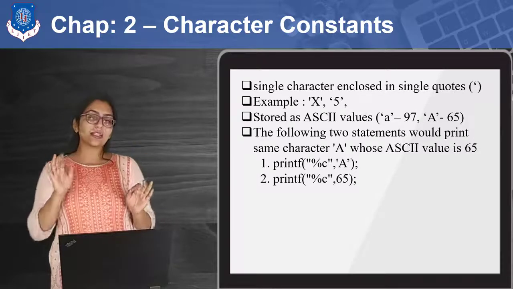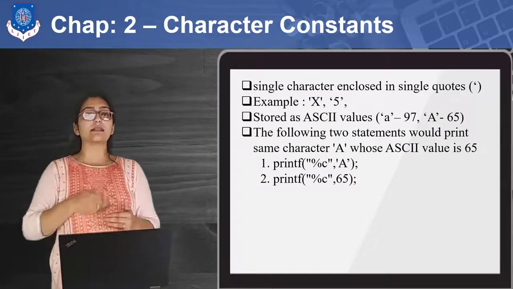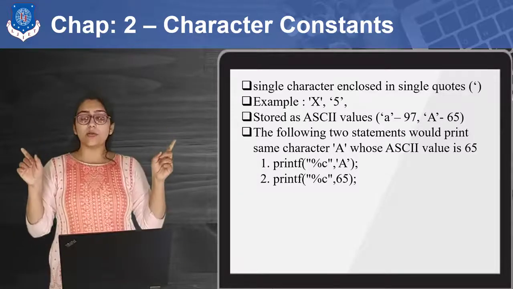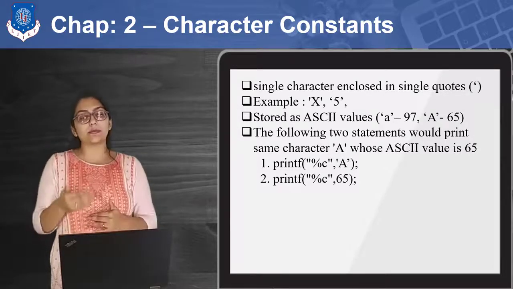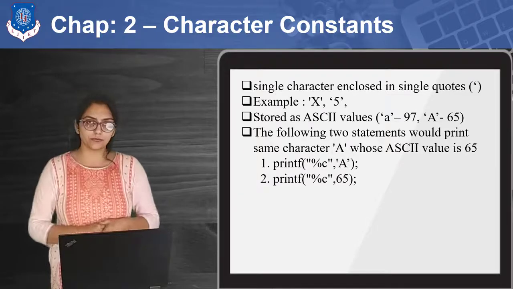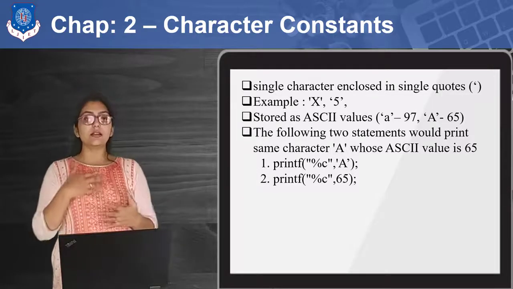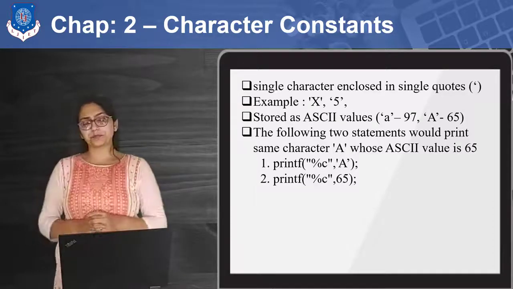If you enclose a single character even in double inverted commas, it will be considered a string, a set of characters. And the difference between single inverted comma x and double inverted comma x, I am going to explain in our strings chapter. Right? So you can also declare constants as characters. Here you can see the examples.